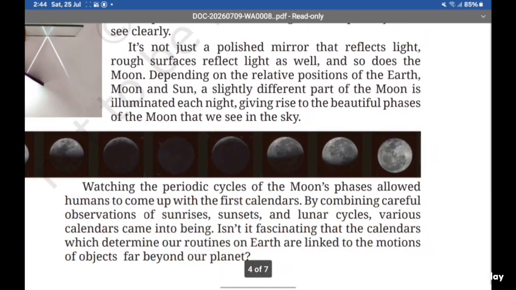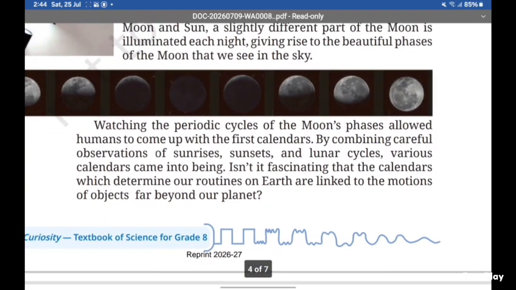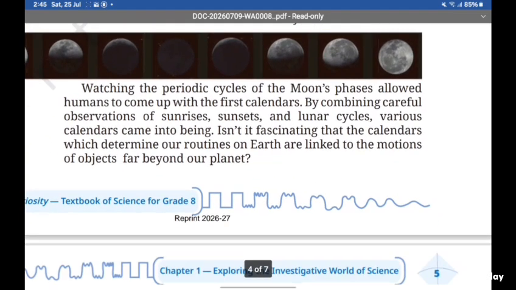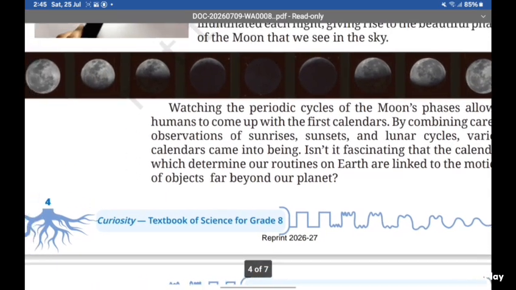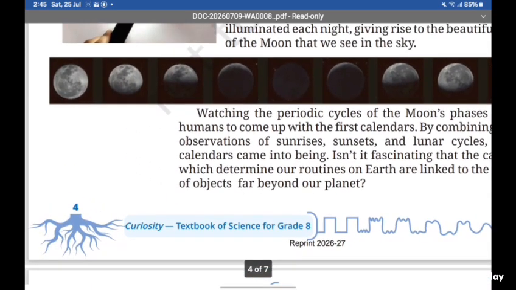It is not just a polished mirror that reflects light. Rough surfaces reflect light as well, and so does the moon. Depending on the relative positions of the earth, moon and sun, a slightly different part of the moon is illuminated each night, giving rise to the beautiful phases of the moon that we see in the sky. Watching the periodic cycles of the moon phases means they are talking about this image.